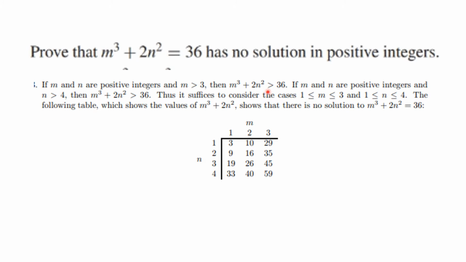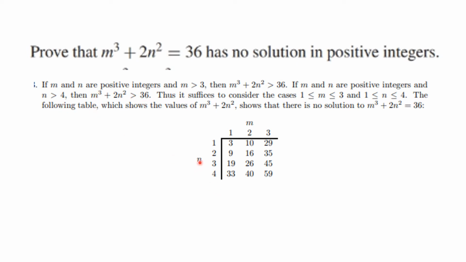And so the only thing we have to consider is m being 1, 2, or 3. Similarly, if n is bigger than 4, meaning starting with 5, this would be 50 here, so this certainly would be true. This is a positive number, so m cubed is going to be positive.